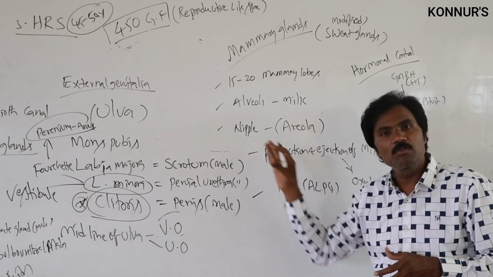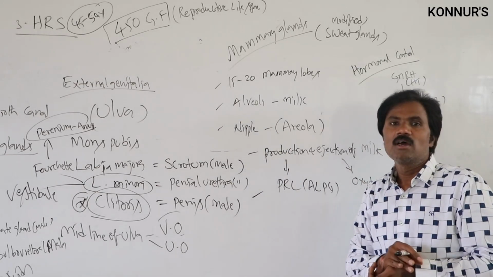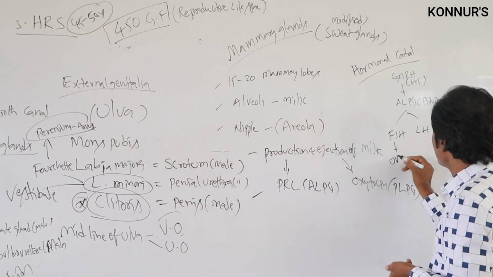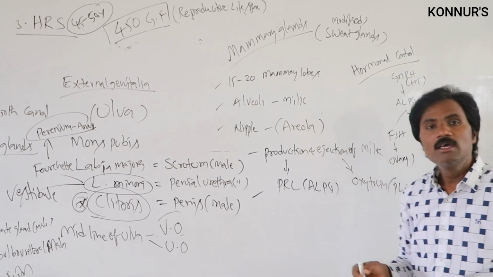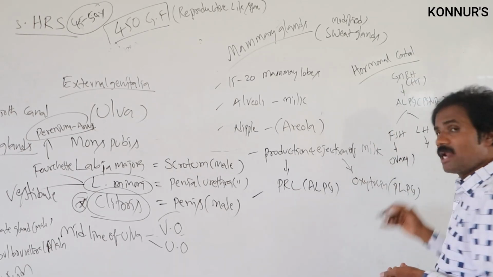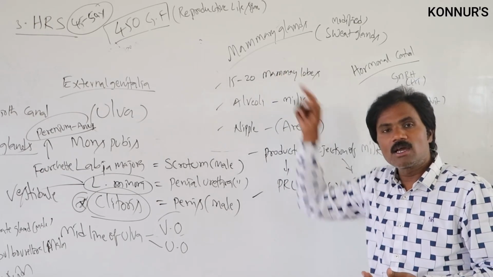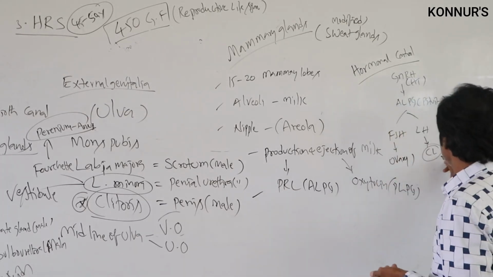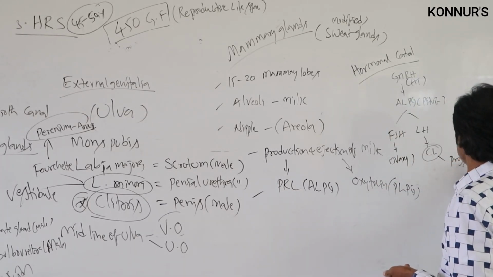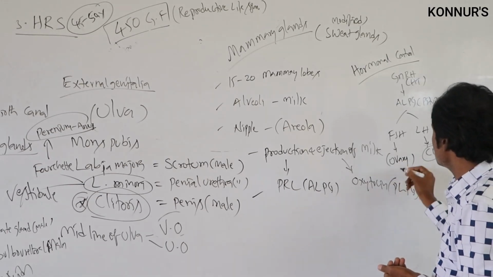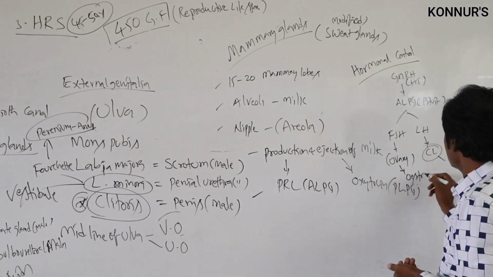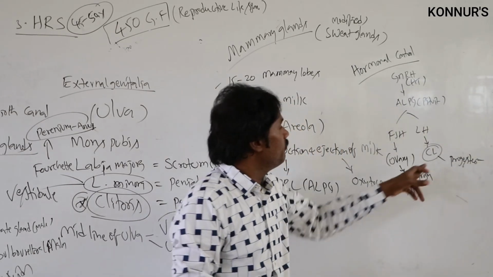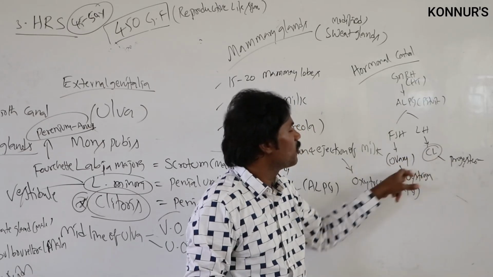Follicle stimulating hormone acts on the ovary for the production of egg cells, the female gametes or secondary oocytes. LH acts on the corpus luteum for the production of progesterone. Progesterone is for implantation, and then estrogen. For secretion and production, these two hormones act in an important role.